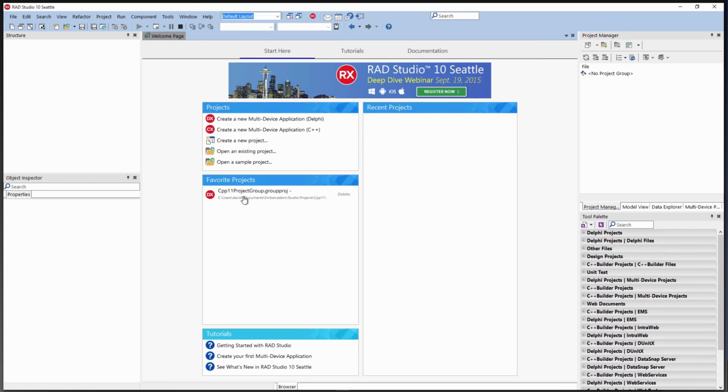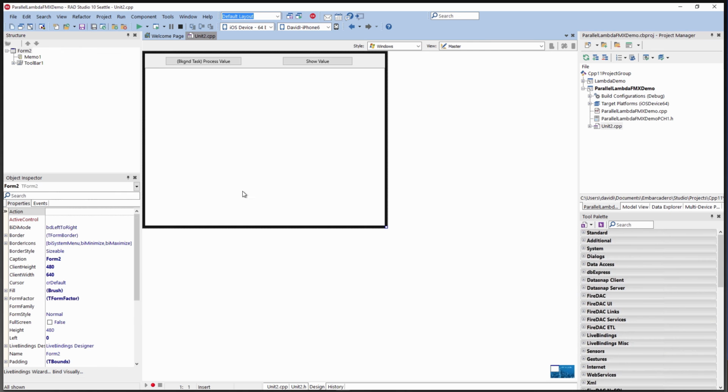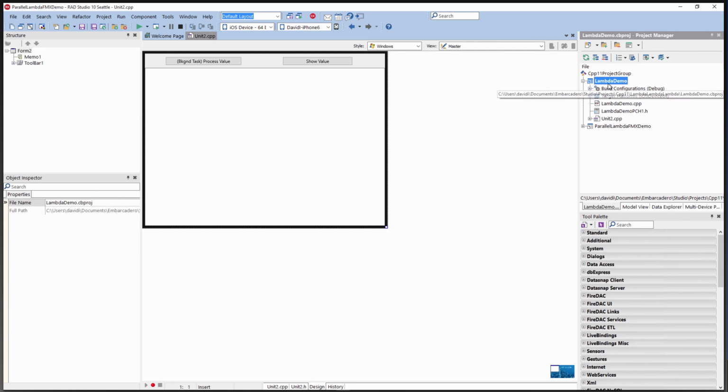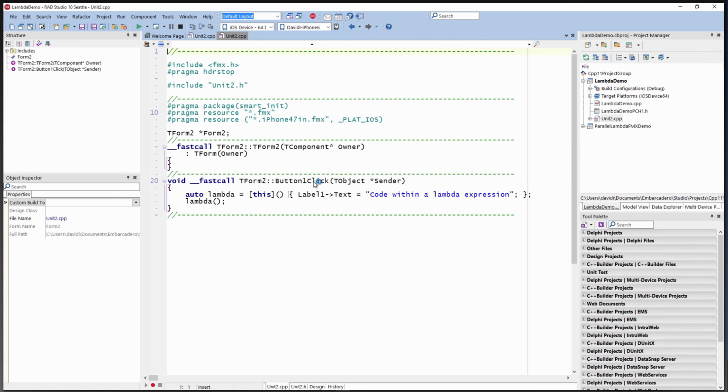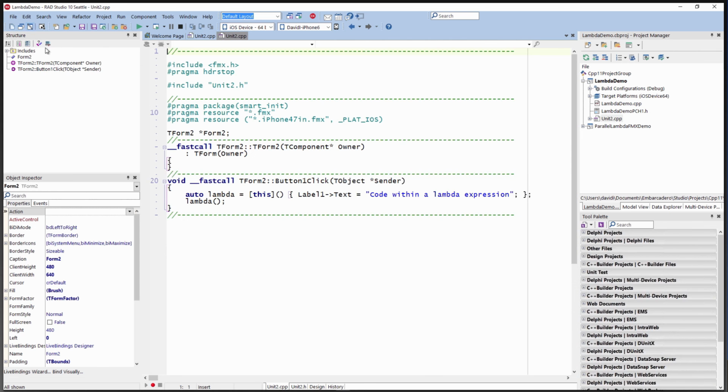In my IDE, I have a favorites project group here with just two C++11 projects. This first one I just call Lambda Demo. Let's open up its source code. It's got a single button in the user interface, and in the button click handler, I'm using an auto and setting this lambda, with the this pointer as the capture variable so that I can get to Label1.